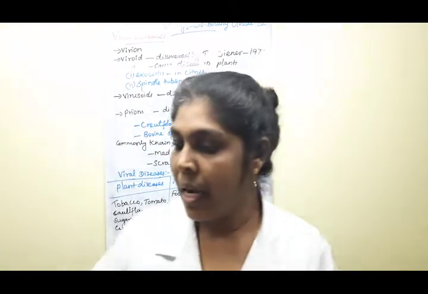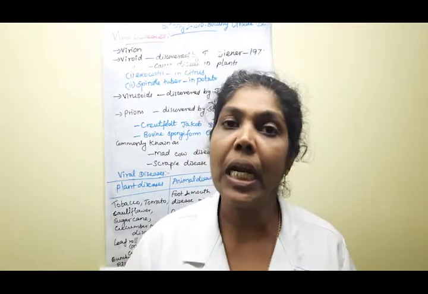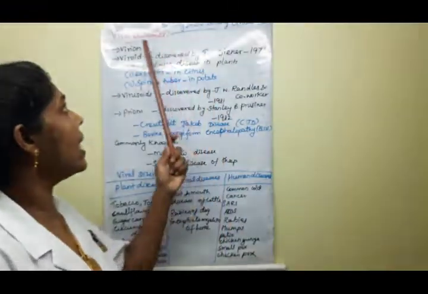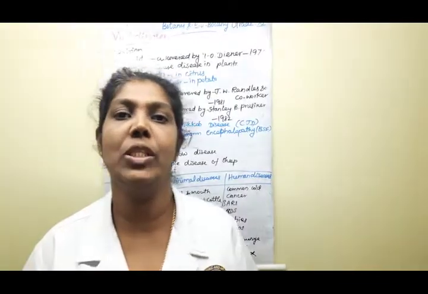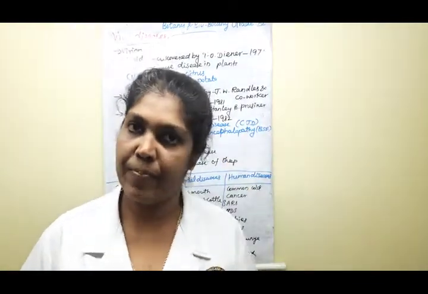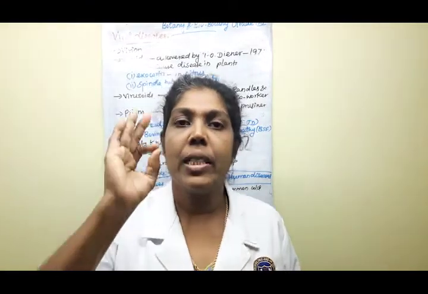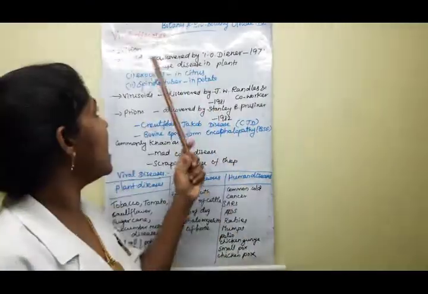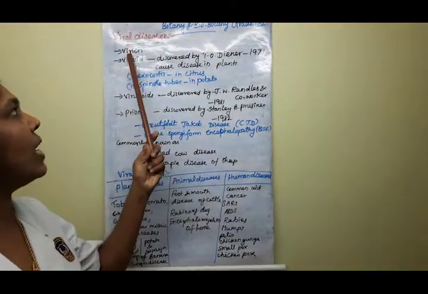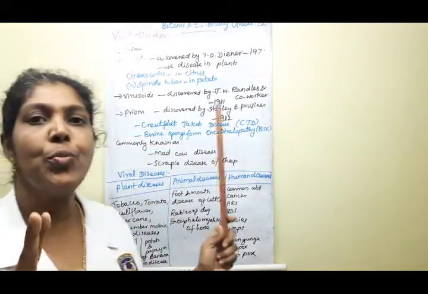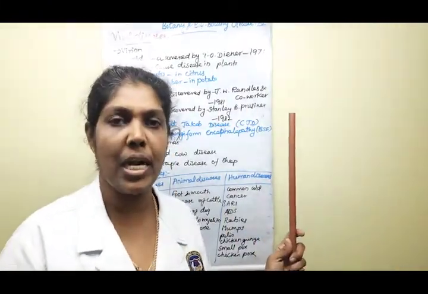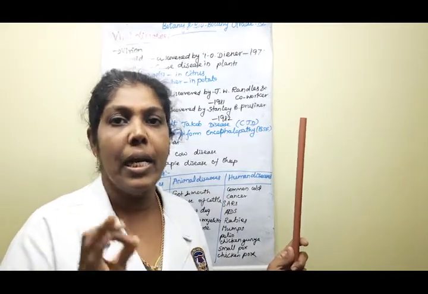Yes, good, very good. Then the next one we are going to learn about is viral diseases. Before viral diseases, we want to see some of the terms of this virus. Clear? So here, the virus is mentioned in four terms. First one is virion, viroid, virusoid and prion. So many two-mark and one-word questions are there, children. So you must thoroughly prepare this one.